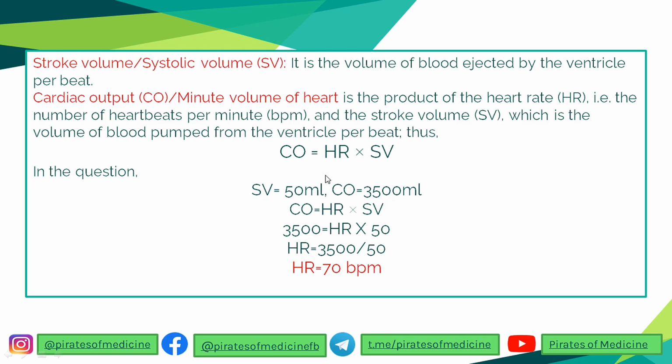So cardiac output is heart rate multiplied by stroke volume. In the question, the stroke volume is 50. The cardiac output given is 3500. The heart rate comes out to be 3500 by 50, 70 beats per minute. Simple maths. I hope you understand.